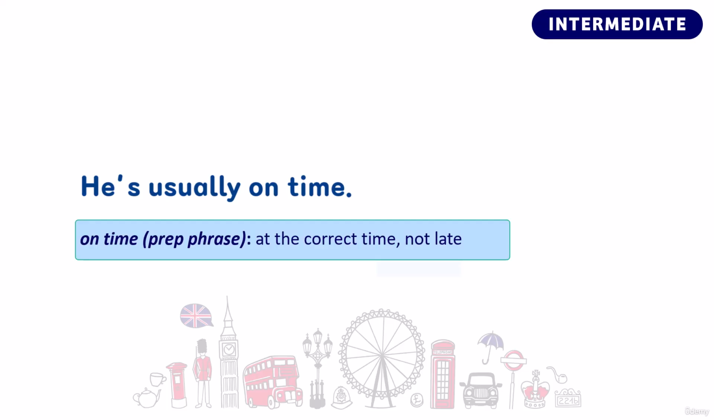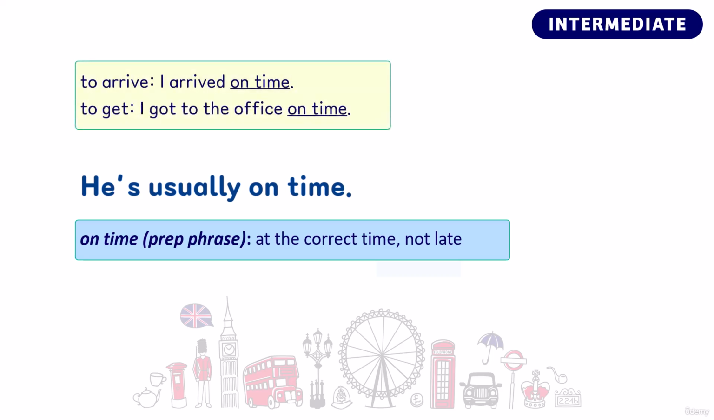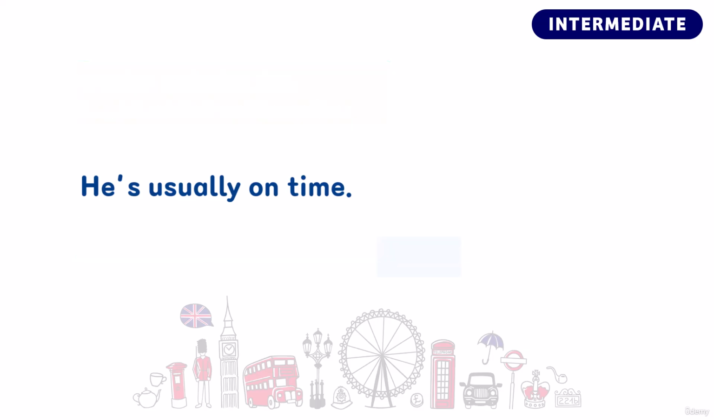It's commonly used with the verb to be, as in this sentence, but it can also be used with the verb to arrive and also to get, which is commonly used to talk about arriving somewhere. So we can say something like, I arrived on time, or I got to the office on time. For this lesson, we will practice using the verb to be.